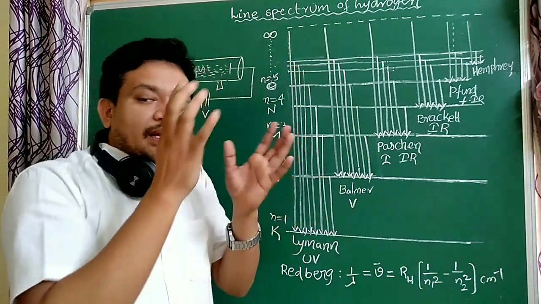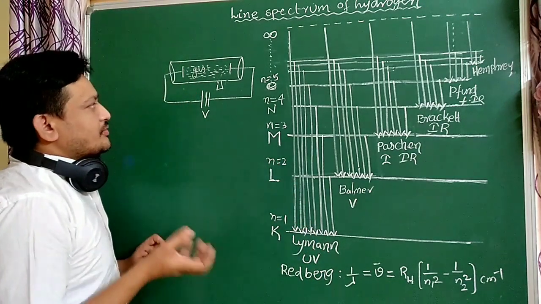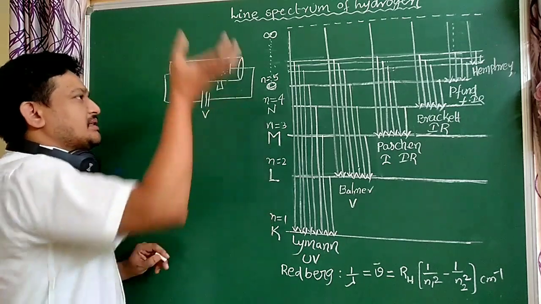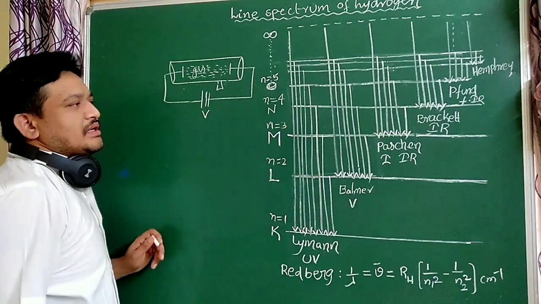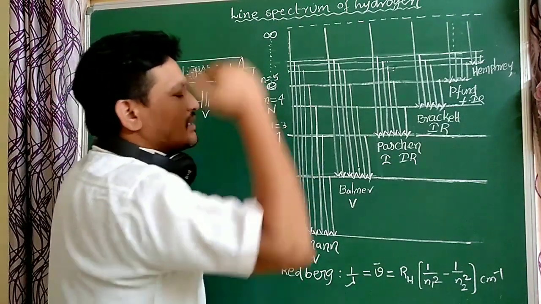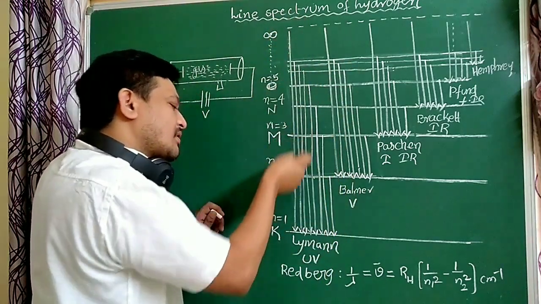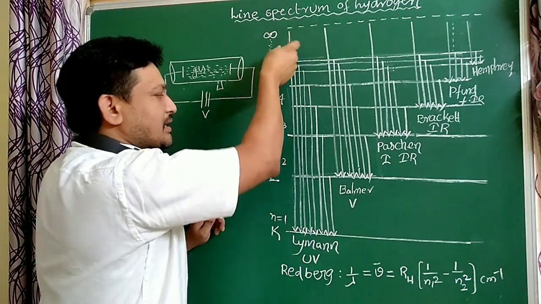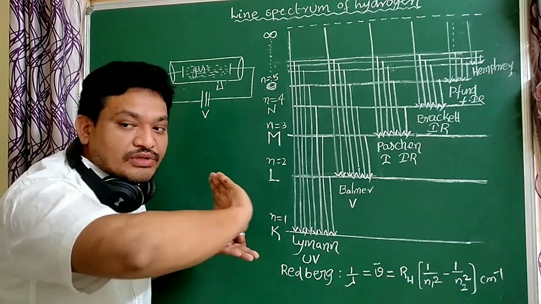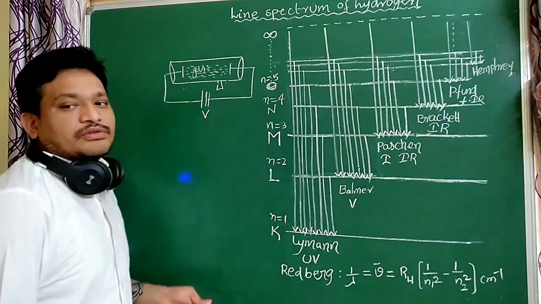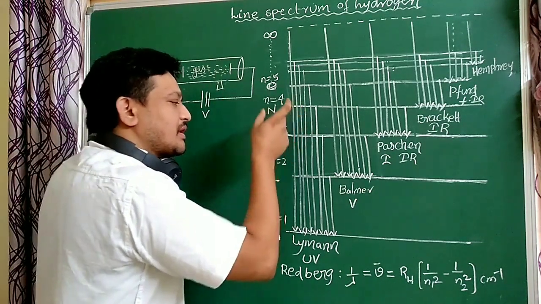That is very important, students. The electron absorbs energy and goes to a higher energy state. Within 10 power minus 8 seconds, the electron comes down to different states or exactly to the ground state. At that time the electron emits energy, and that energy passed through a prism gives a spectrum. That spectrum is called a line spectrum. This is the emission discontinuous line spectrum.